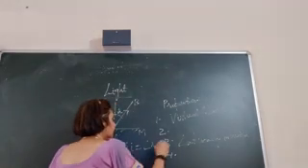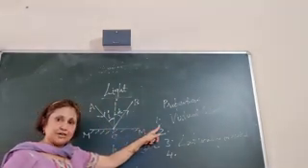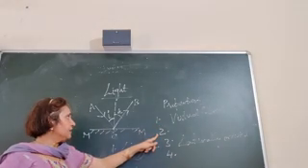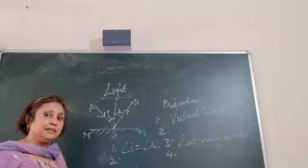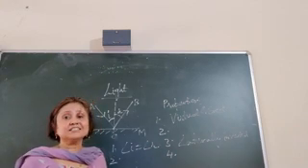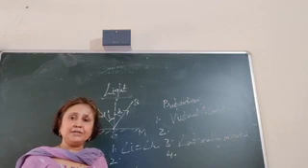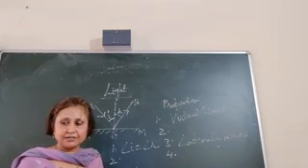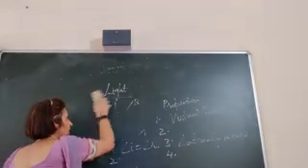Okay, also this image, as we have studied, is virtual and erect. It is formed as far behind the mirror as the object is in front of it. It is laterally inverted. The next is size of the image. The size of the image is the same as that of the object. When you stand in front of the mirror, you see that the image is of the same size as that of the object.